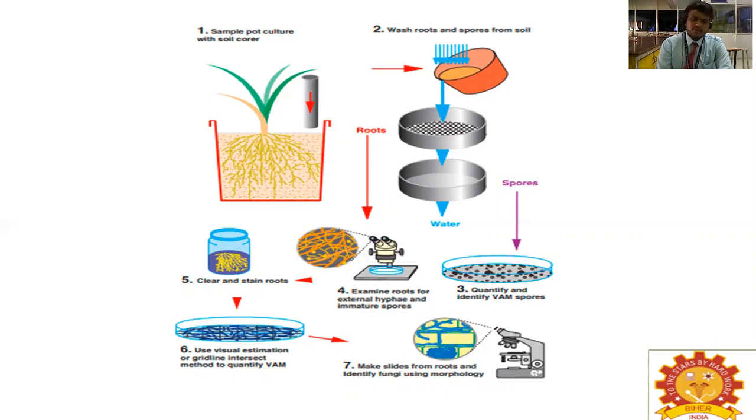Then use visual examination and the gridline intersect method to quantify VAM. Gridline means you should draw grids. Then make slides from the root and identify the fungi using morphology. After that, do visual estimation of VAM, do the mounting, and preserve the slide.